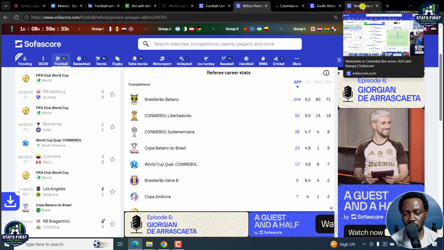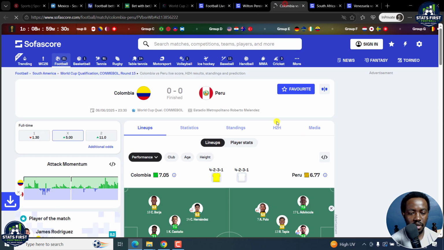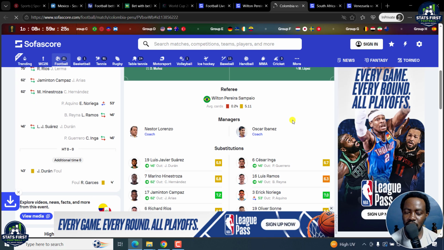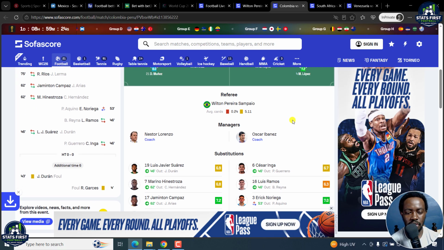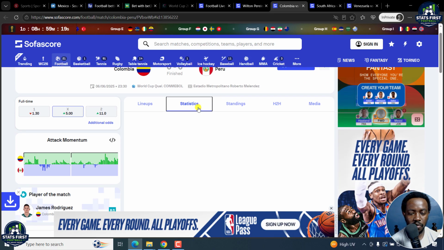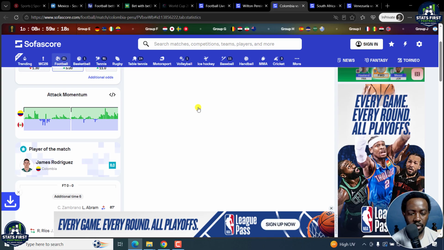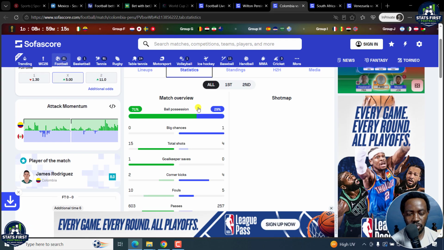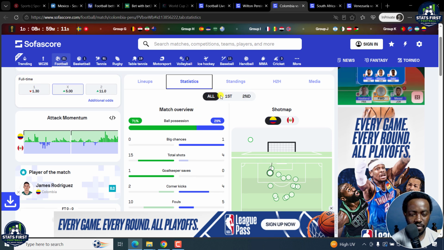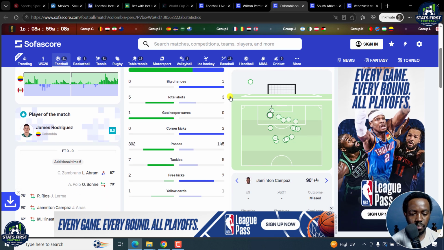So he refereed Venezuela versus Colombia. Let's see Colombia versus Peru. As you can see, he's not issuing yellow cards that much, because in this game he only issued 2 yellow cards. But let us see a couple of statistics here to see if we're actually going to understand. As you can see, the fouls in this game were really low. 10-5. What happened? So in the first half, we had about 9 fouls.